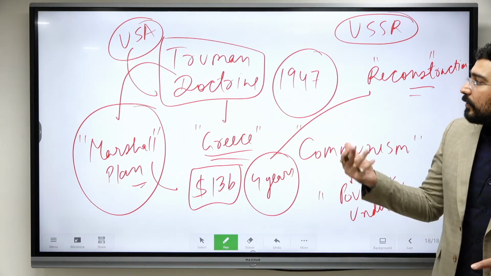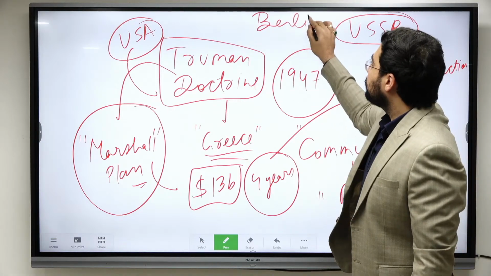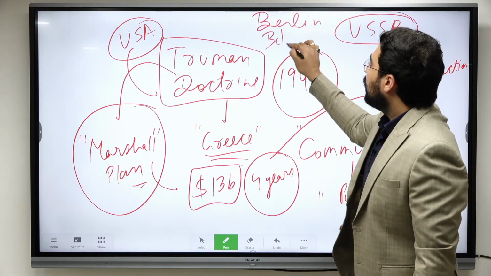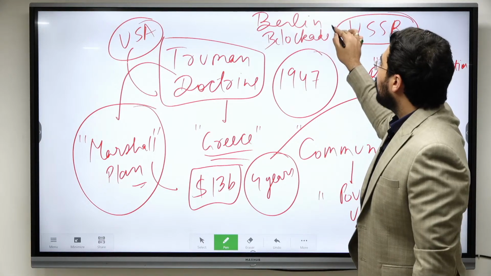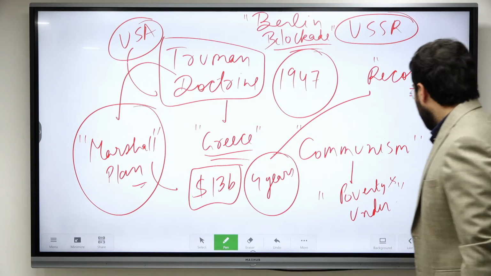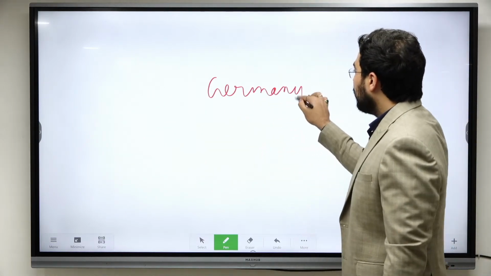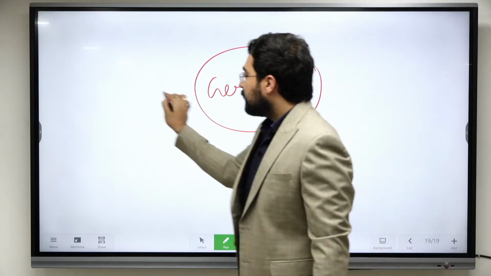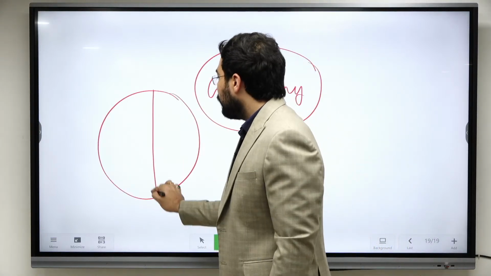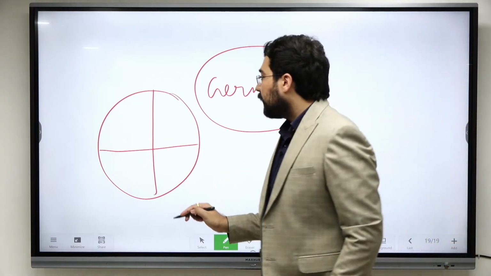Okay, so large number of these problems were started. Like, all of you know about Berlin Blockade? After Second World War, no resolution could be found on Germany. Just like the First World War, the main culprit was Germany. Okay, so suppose if this is Germany, Germany was divided into 4 parts. Or all 4 victor powers.